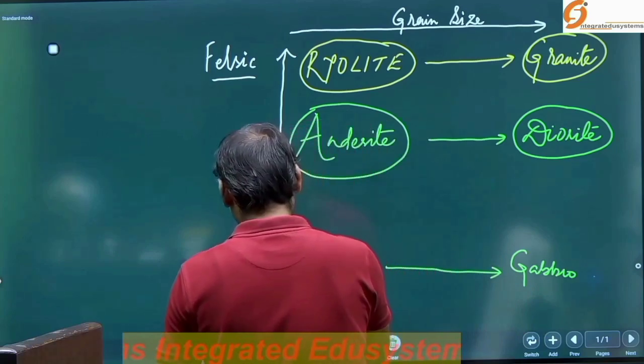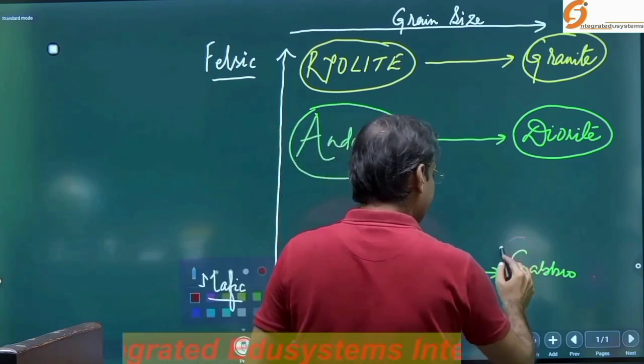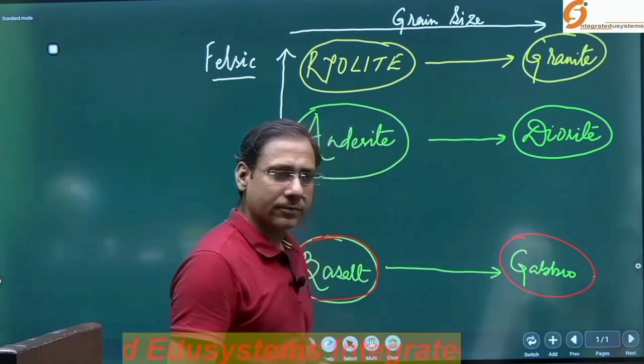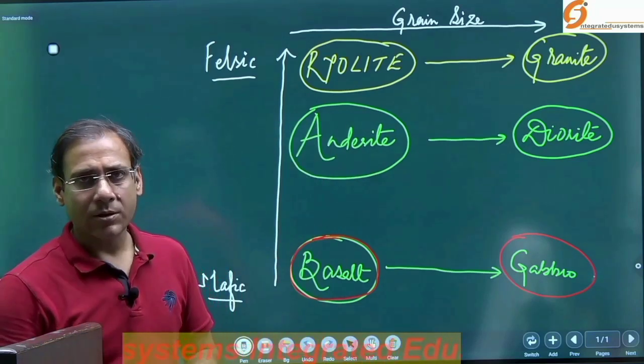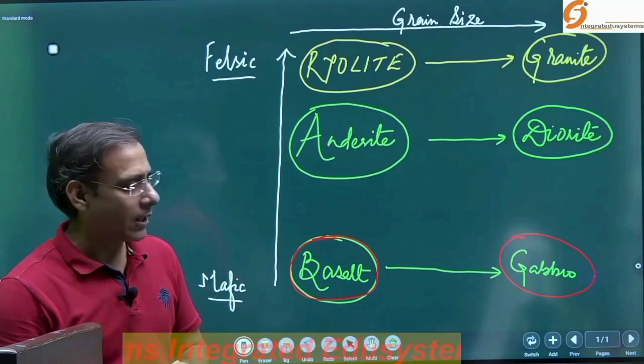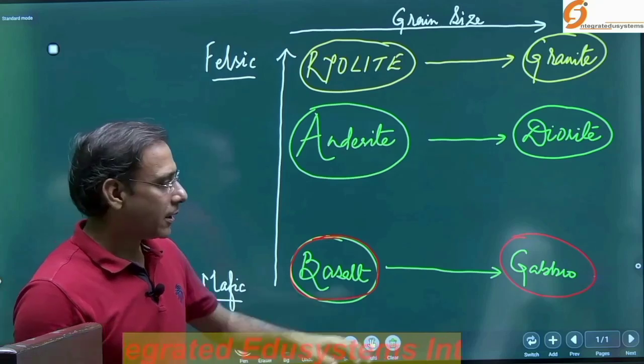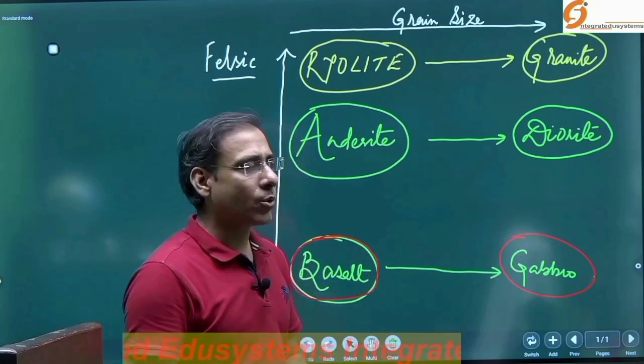Gabbro is the equivalent rock to the basalt. Equivalent rock means silica content is almost equal in the gabbro, but what is it? It is a plutonic rock.